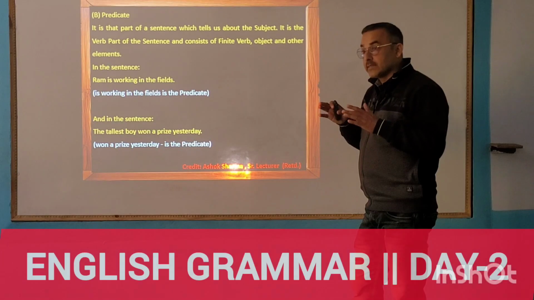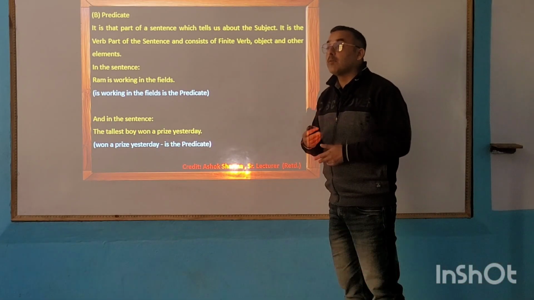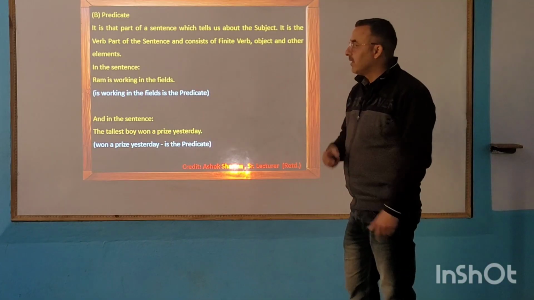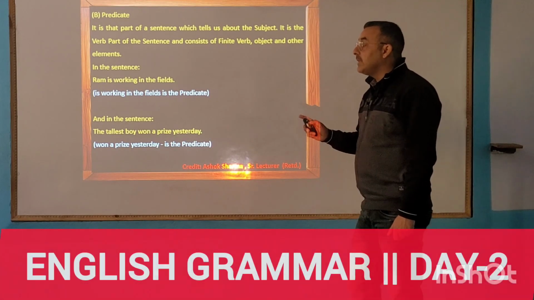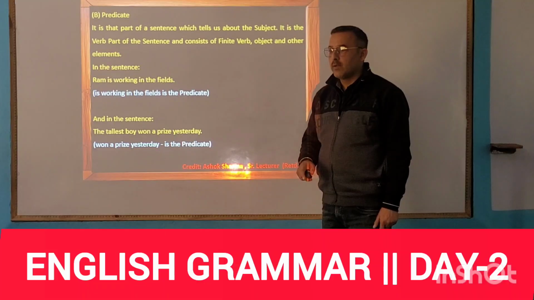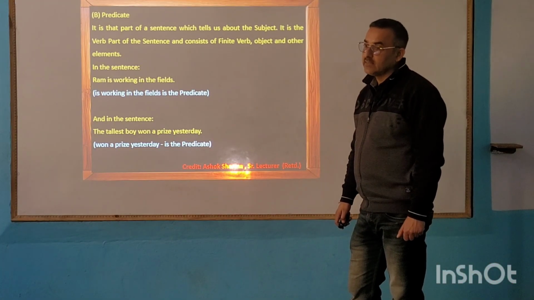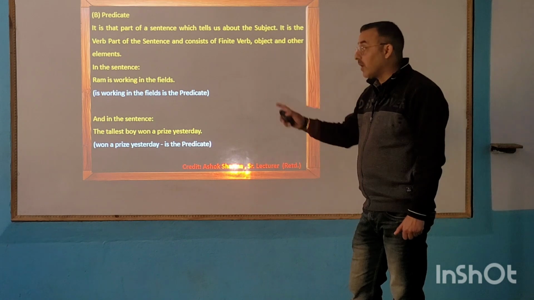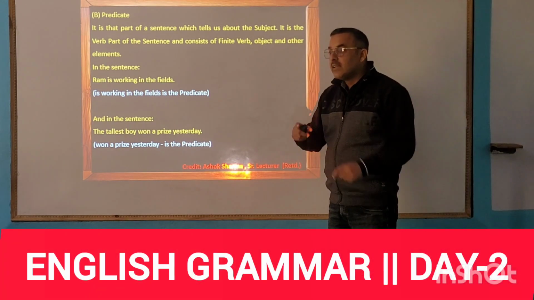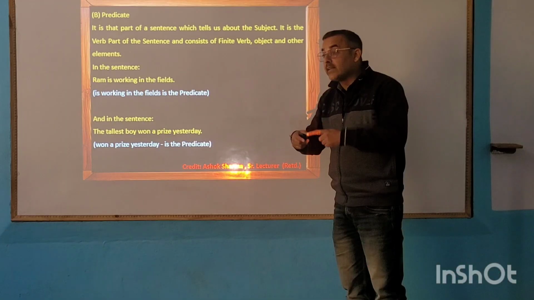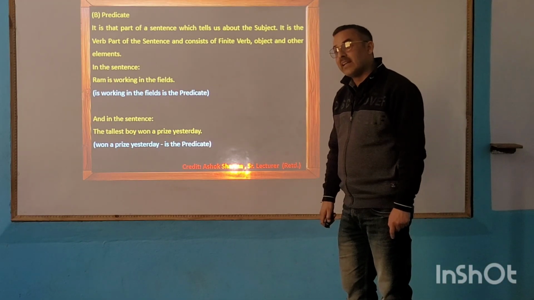It is the part of the sentence which tells us about what is being done by the subject. For example, in the sentence, Ram is working in the fields. Which is the subject there? Who is working in the fields? It is Ram. So Ram is the subject. So what is Ram doing? Is working in the fields. So is working in the fields is the predicate.